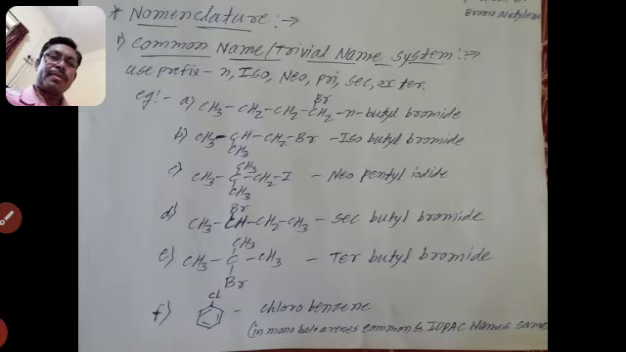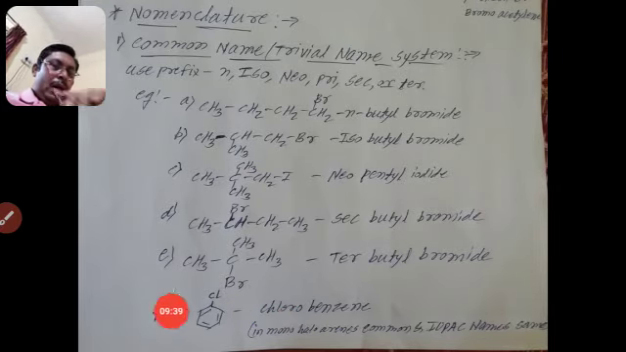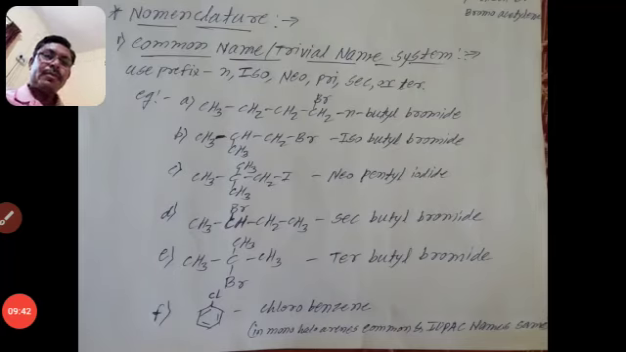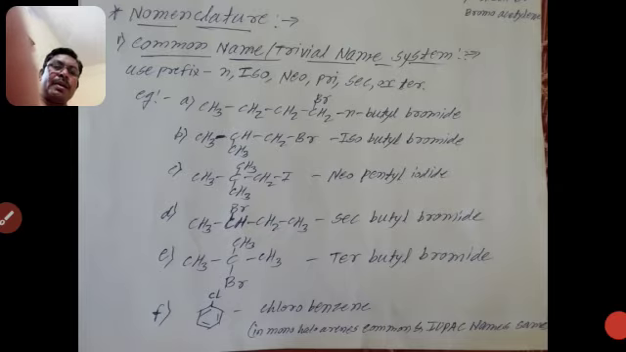In arenes, the monohalogen compounds, that means which contain only one halogen atom, the common name and IUPAC name are the same. First write the name of the halogen atom. The halogen is chlorine, but here write chloro. Then write benzene, that is chlorobenzene. It is simple, and the common name and IUPAC name are the same.